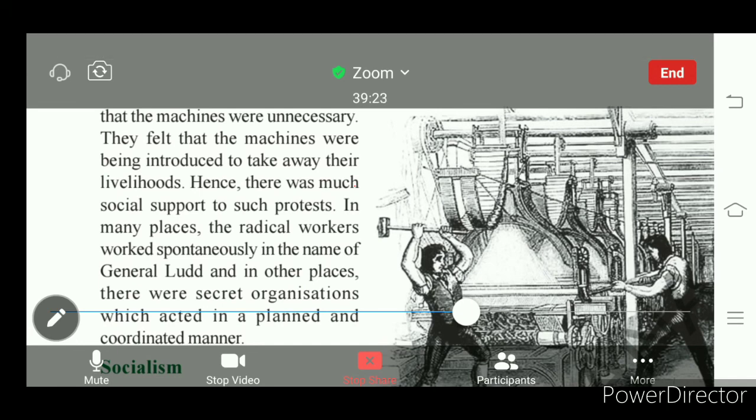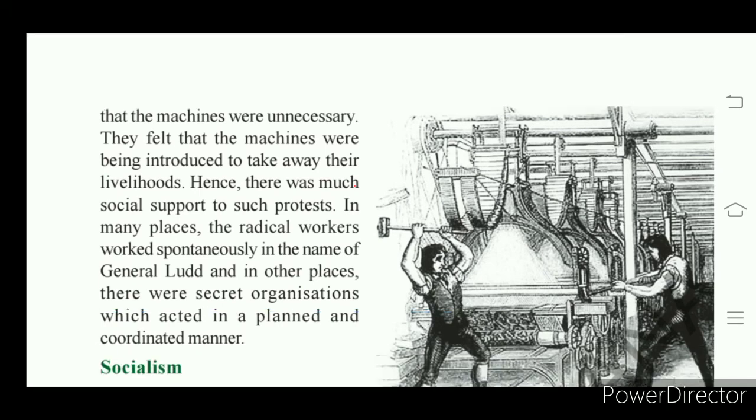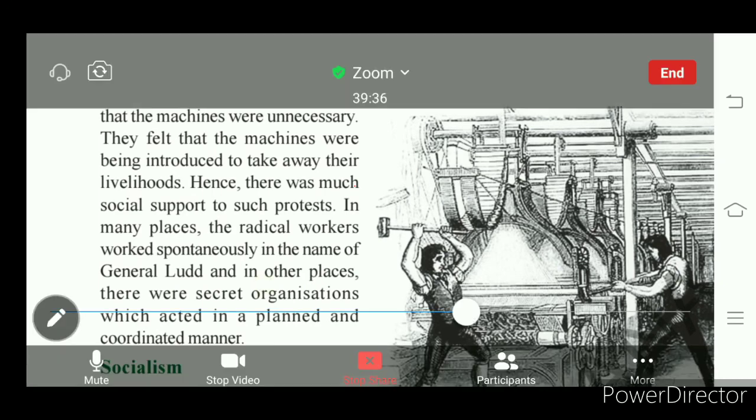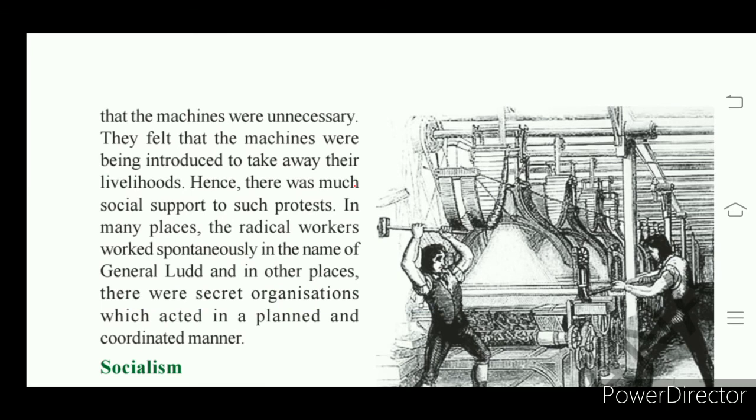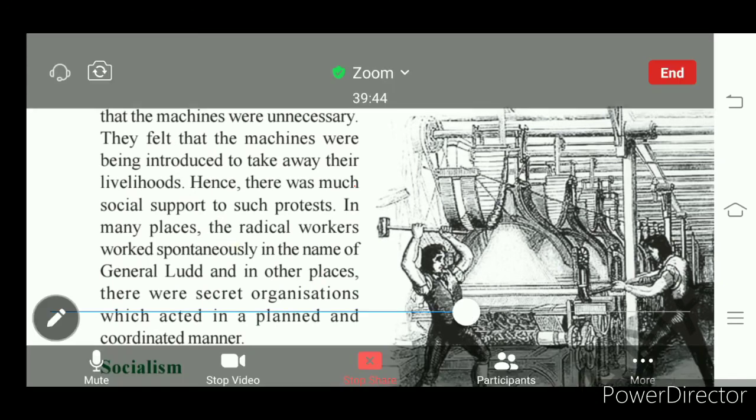Understand? So in this way, it was very much a social protest, and in many places, some of the workers went for destroying the machines all of a sudden in the name of General Ned Ludd. And some secret organizations also worked with a plan and coordination in destroying the machines. This is what General Ned started.